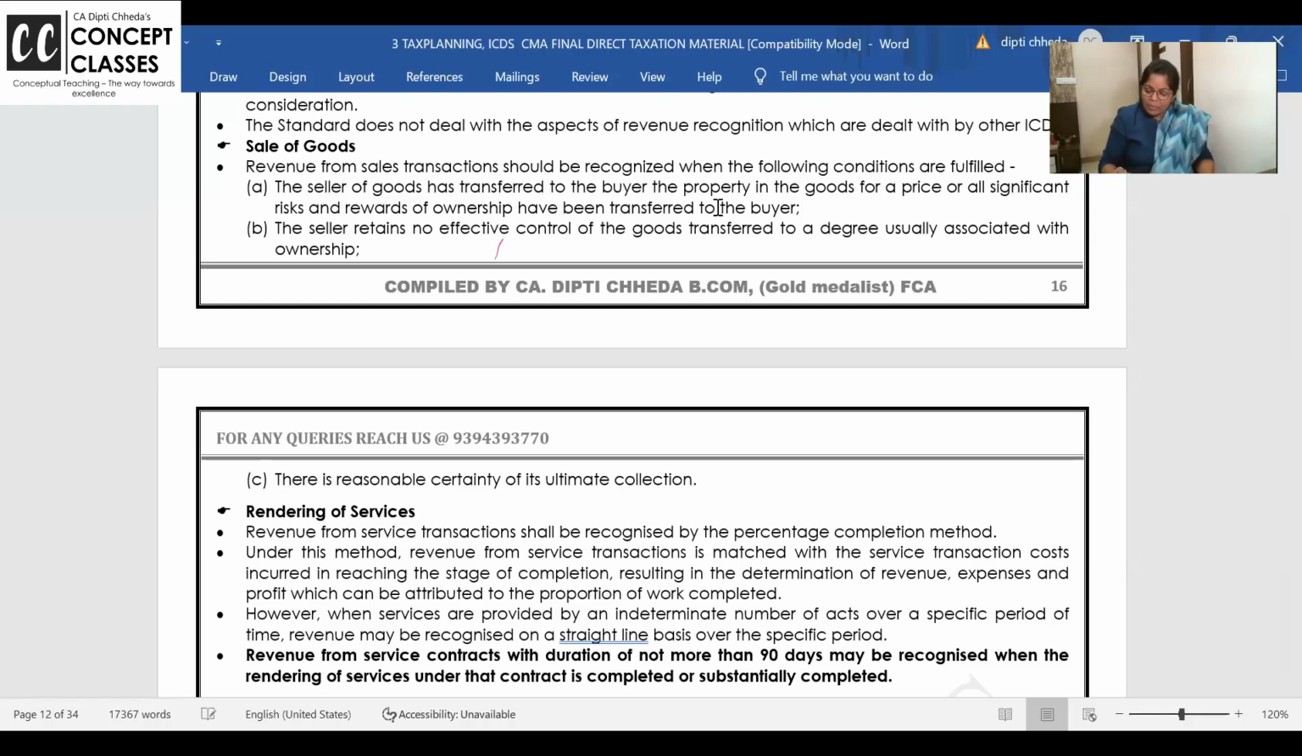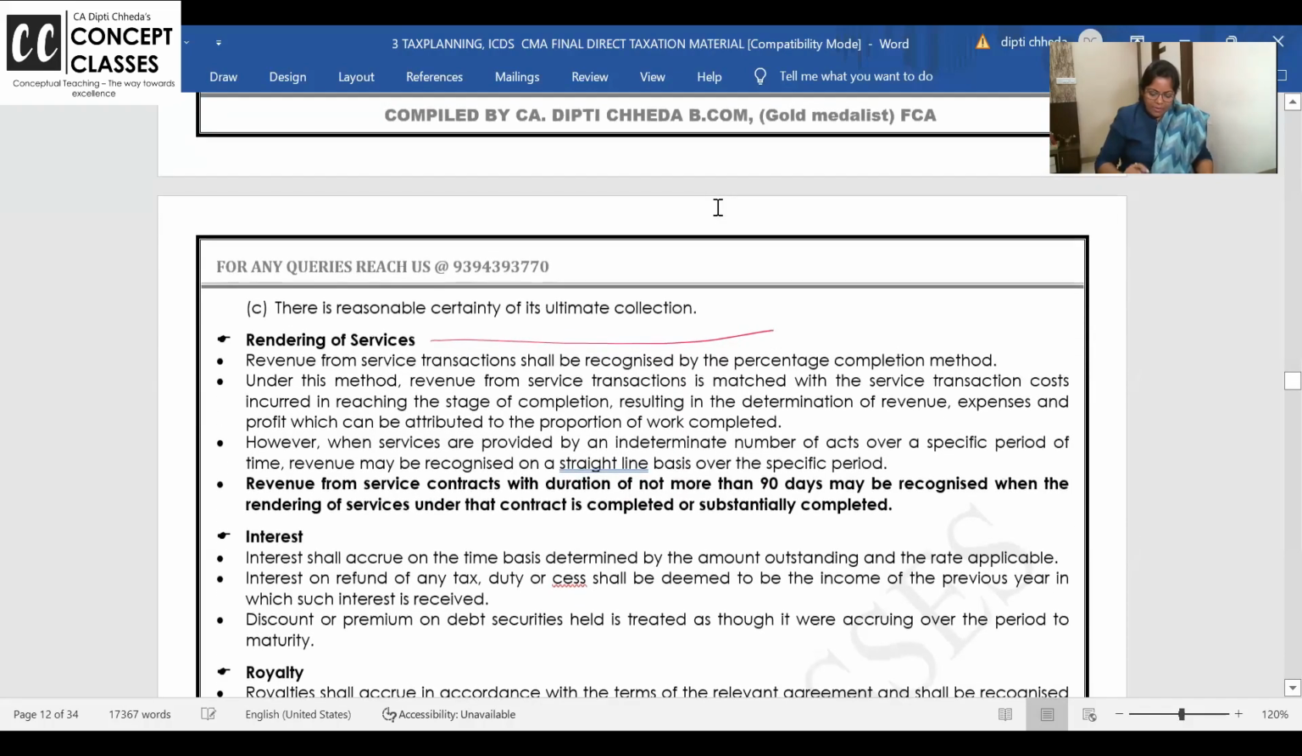Seller has transferred the property to the buyer. Significant risk and reward of ownership is transferred. Seller does not have any control and there is reasonable certainty it will come. Now, revenue from services.